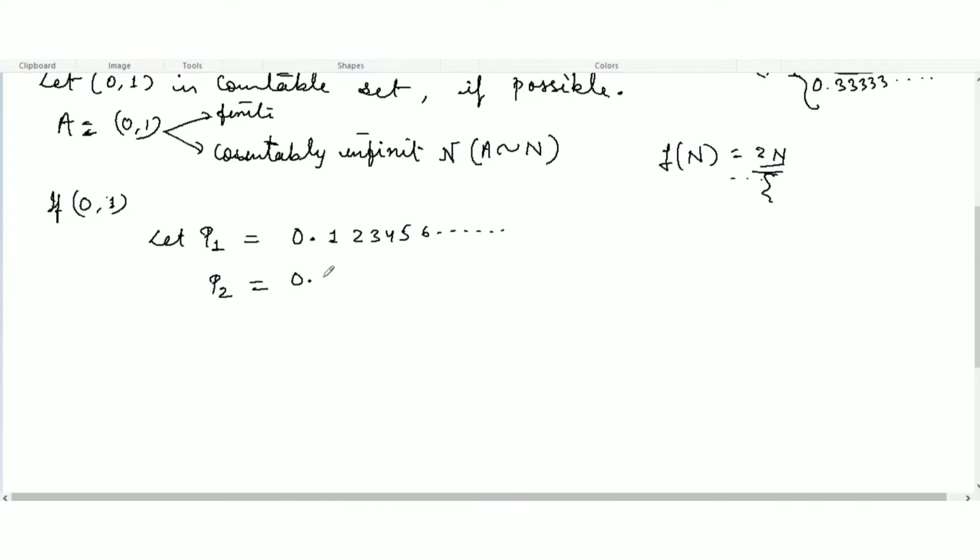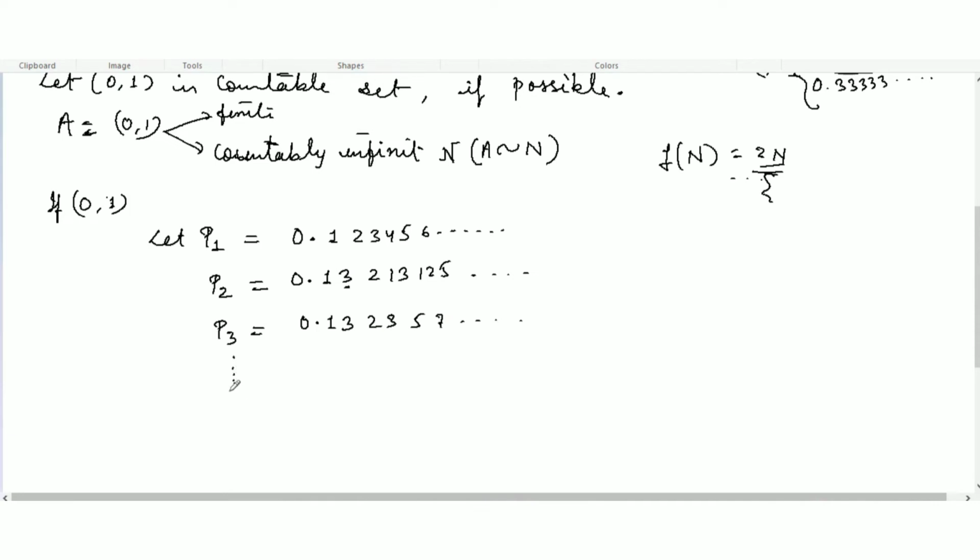So 0.1, I'm taking, and the second number I'm going to take 3, 2, 1, 3, 1, 2, 5 and so on. Let's take P3. The first number after the decimal is 1, I have taken. Second number, let's take 3, and then 2, 3, 5, 7 and so on. These three numbers, and this will go on here.